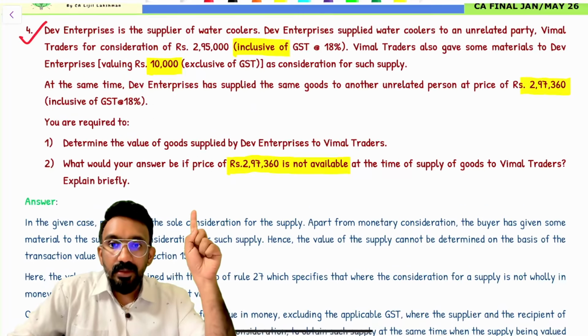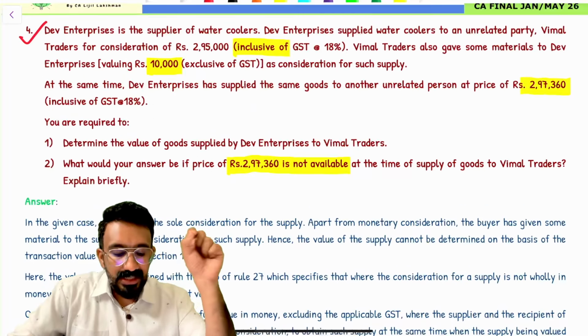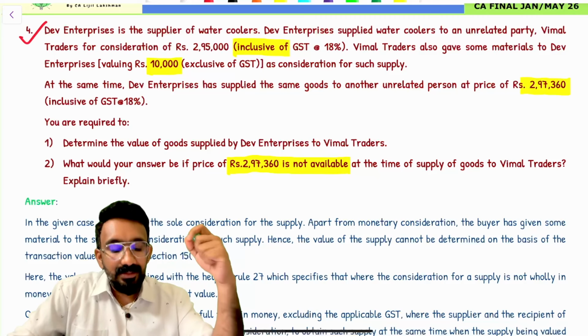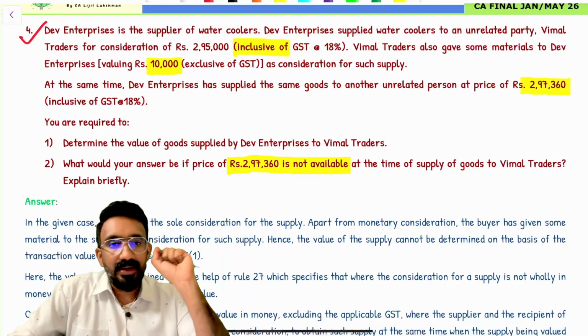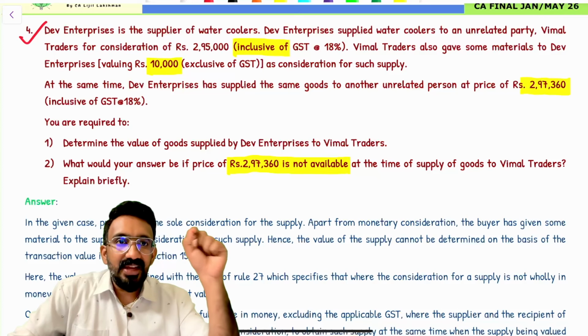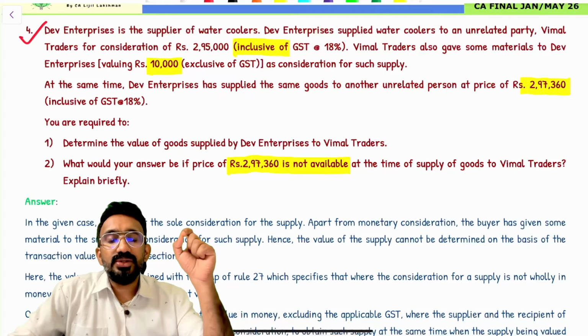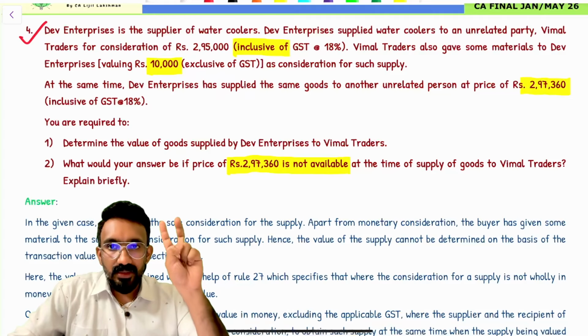If that's not available, what would be your answer if the price of 297,360 is not available at the time of supply of goods to Vimal Traders? If that is not available, then what should I do? I should do the second one. What is that second one?